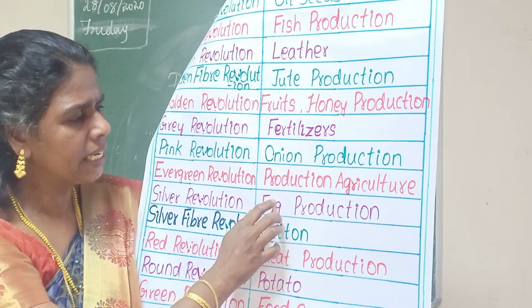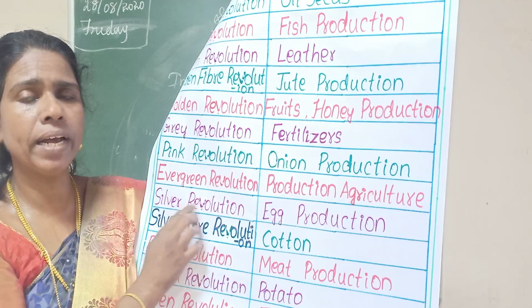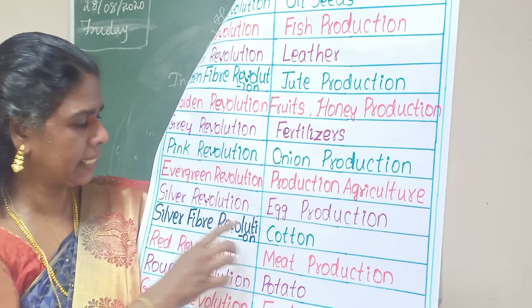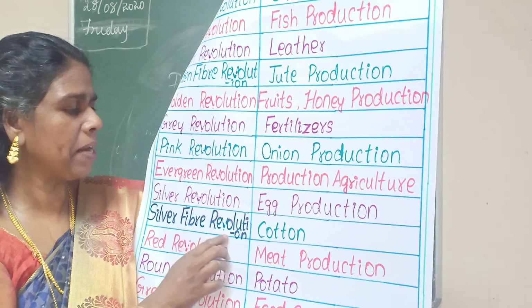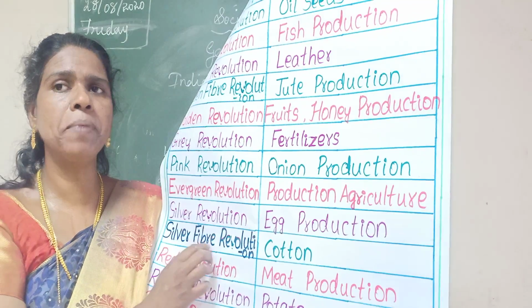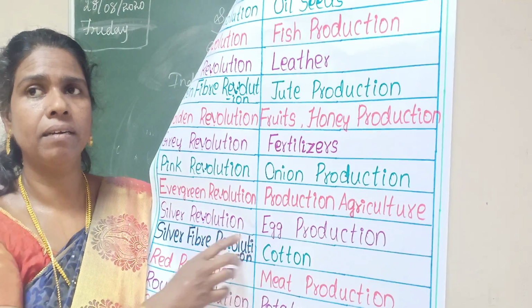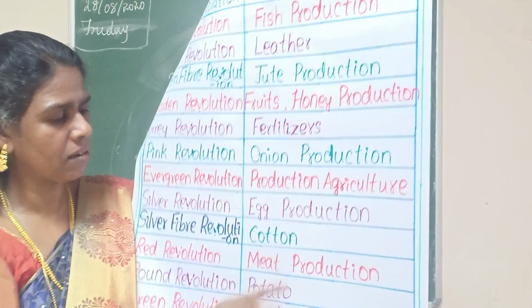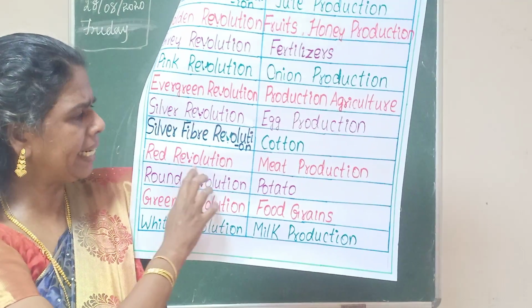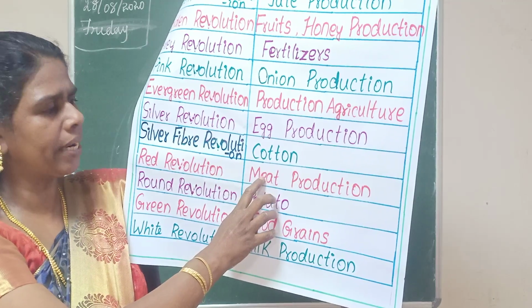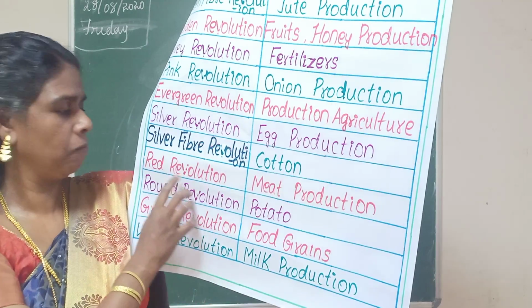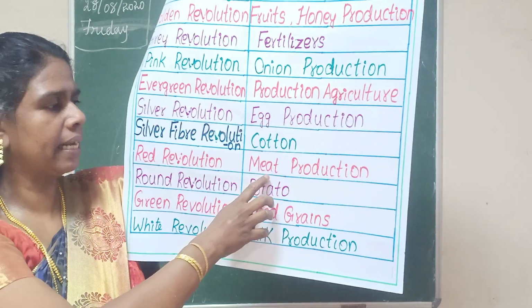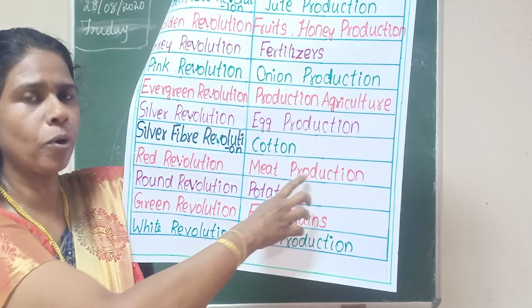Then Silver Revolution, egg production. Then Silver Fiber Revolution, the related product is cotton. Then Red Revolution, the related product is meat production.